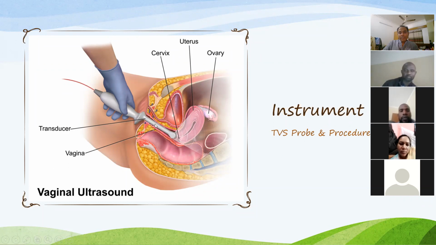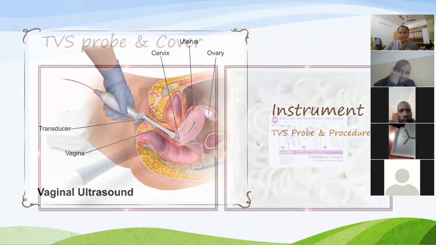Okay, this one you see is the transvaginal probe. This is the handle, this is the shaft, and this is the face or head of the transducer. You see it is introduced through the vagina and placed in the cervical region and the anterior or posterior fornix of the vagina. Then you will image, just rotating your transducer this way, so that you can image different organs according to your need.